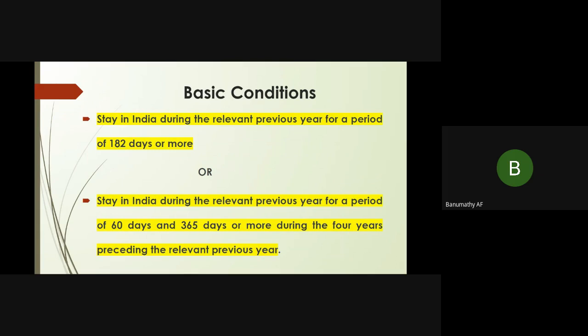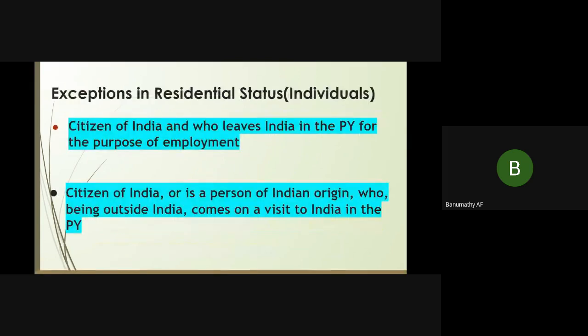What is our previous year? It is 2022-23. Before that 4 years, that is 21-22, 20-21, 19-20, 18-19. In these 4 years, he should stay in India for a minimum of 365 days. Then he satisfies the second basic condition. So to become a resident of India, he should satisfy any one of these basic conditions.